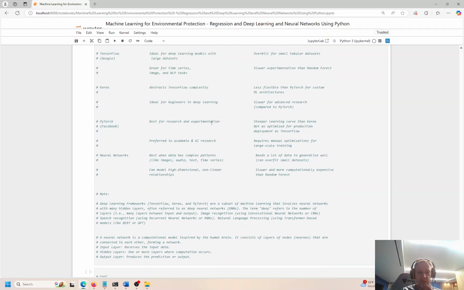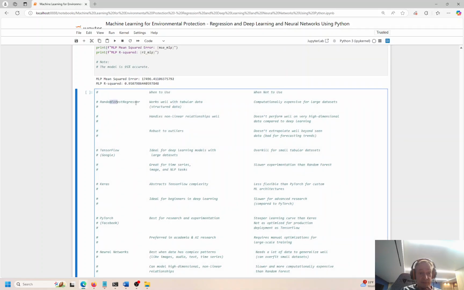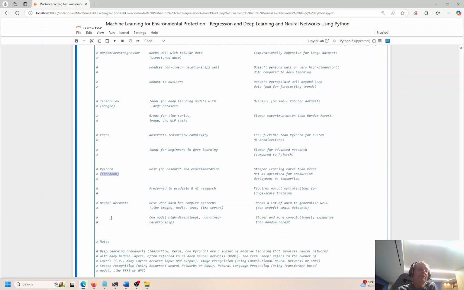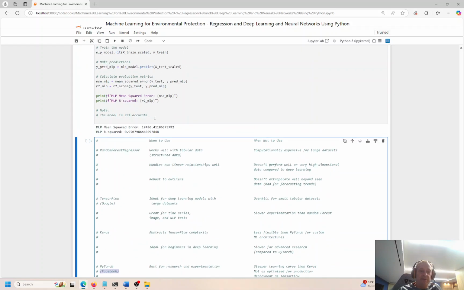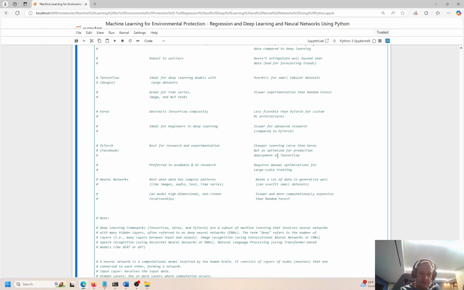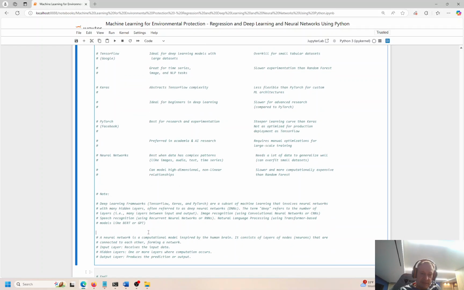So I have some notes over here comparing and contrasting random forest regressors, so classical machine learning, to TensorFlow, that was developed by Google. Think about 10 years ago, give or take. PyTorch came from Facebook about the same time, I think, about 10 years ago, give or take. And I have the pros and cons for each of these machine learning techniques listed here, when to use it and when not to use it. Okay, so there are some tips you can absorb when you have some free time.